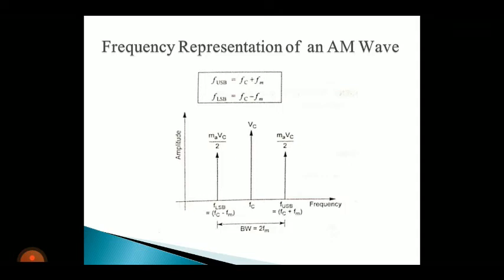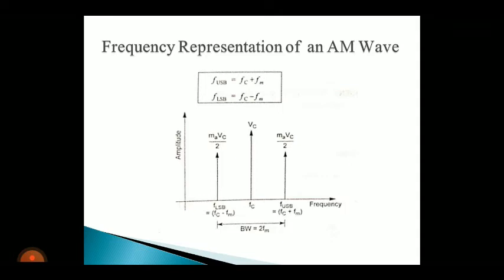Now I am going to mark the values in a graph. This graph is named the frequency representation of an AM wave, and this graph is also important for 2 marks. It is also a repeated question. This graph is drawn between amplitude versus frequency, and at the center we mark the carrier frequency value.